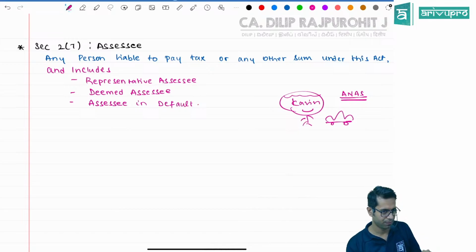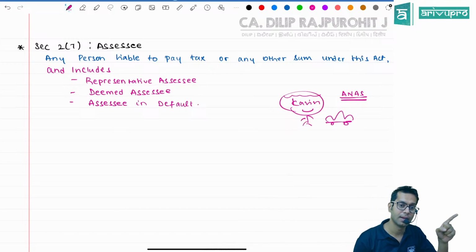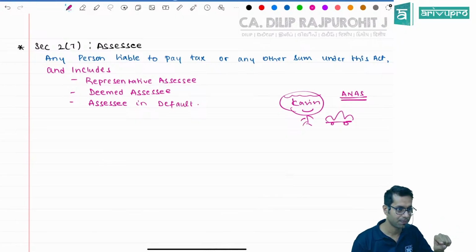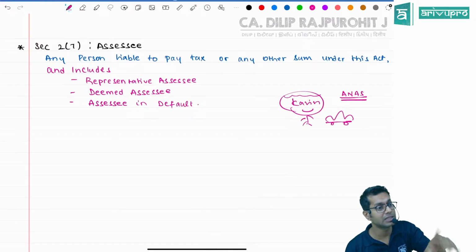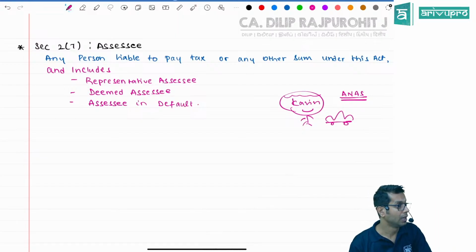Now he is not a person who is liable to pay tax or any other sum under this Act, and he is not representing anyone also. Because the income tax department has sent a notice to him, now he is bound to reply to them. He is a deemed assessee. Are you understanding what deemed assessee means?